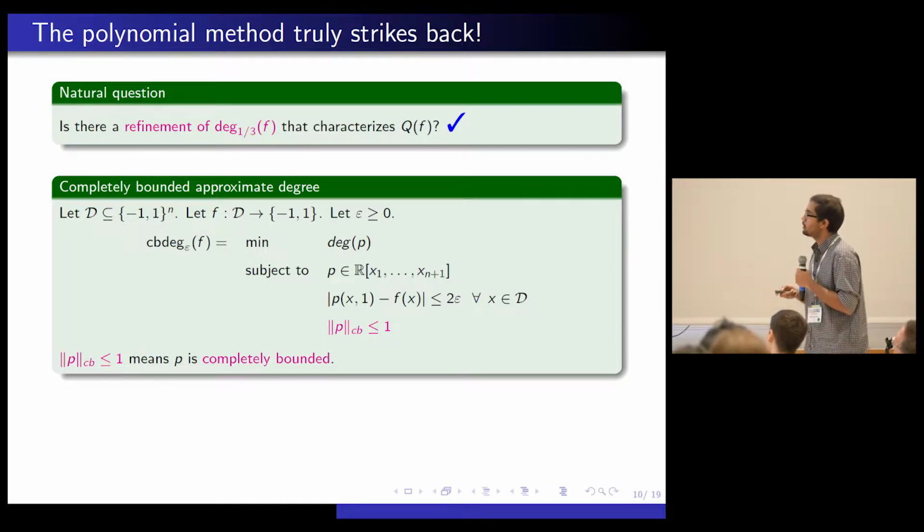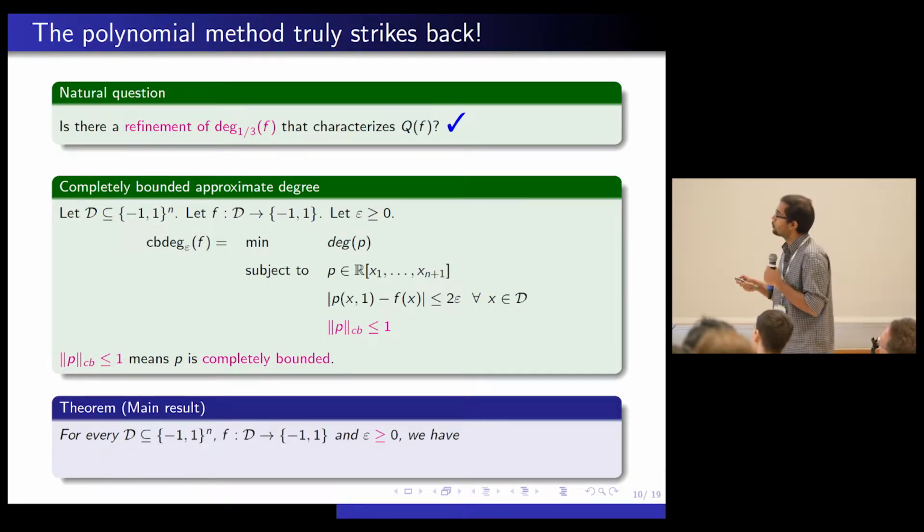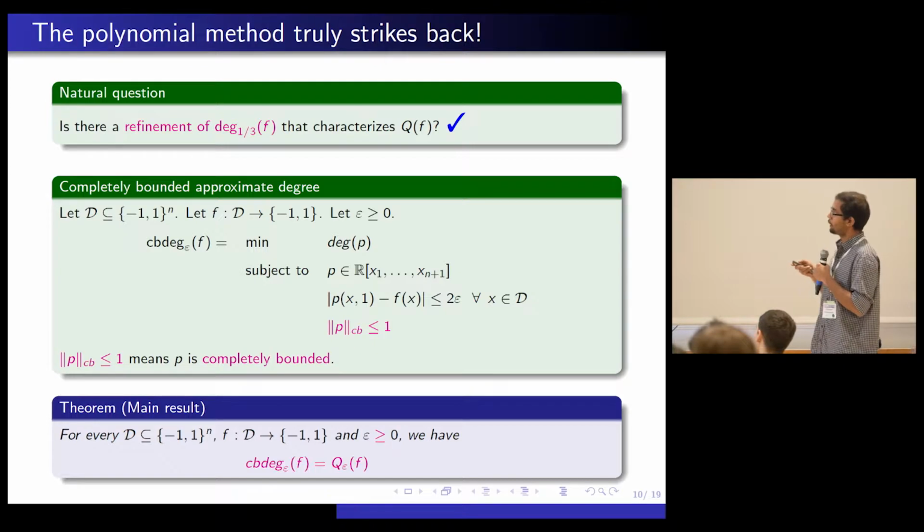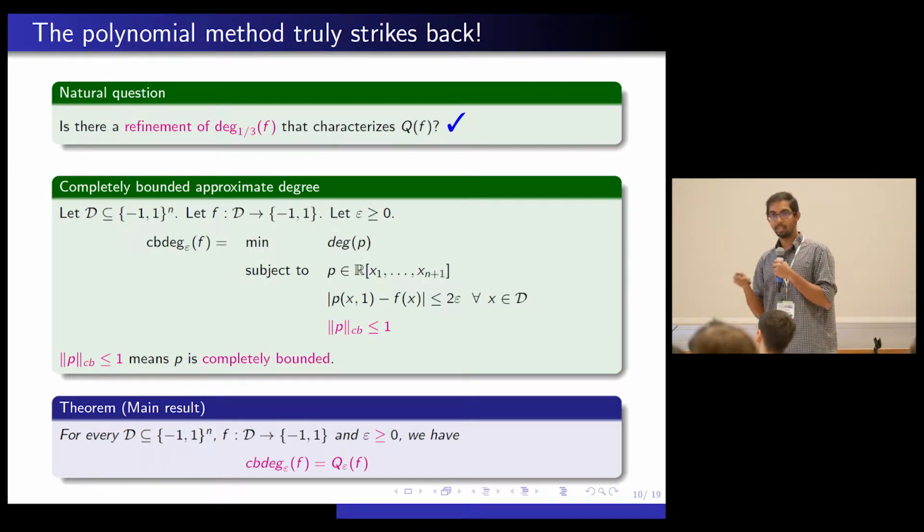And the main result of this talk is the following. If you have f, that could be either partial or total, and epsilon could be 0 or between 0 and 1, the quantum query complexity is equal to the completely bounded approximate degree.